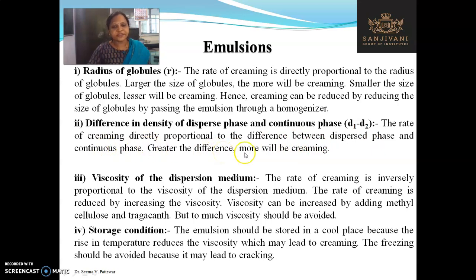Greater the difference, more will be the creaming. Then, viscosity of the dispersion medium. The rate of creaming is inversely proportional to the viscosity of the dispersion medium. The rate of creaming is reduced by increasing the viscosity. The viscosity can be increased by adding methyl cellulose and tragacanth, but too much viscosity should be avoided.